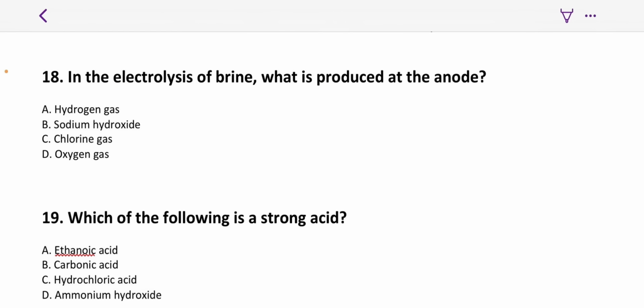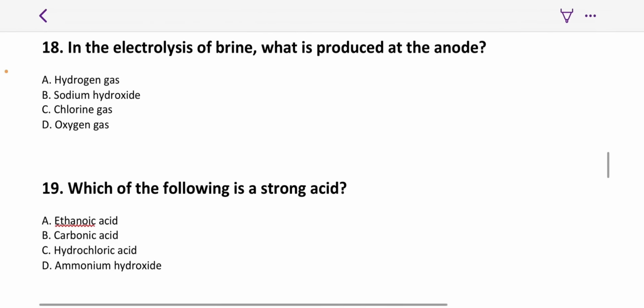In the electrolysis of brine, what is produced at the anode? What is produced at the anode is chlorine. We have already looked at why that is. We talked about the effect of concentration.